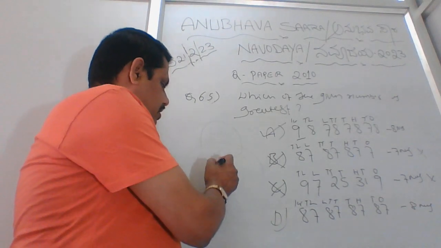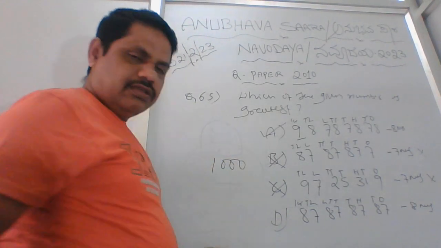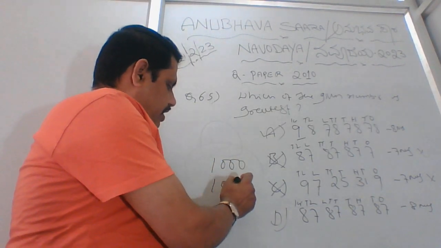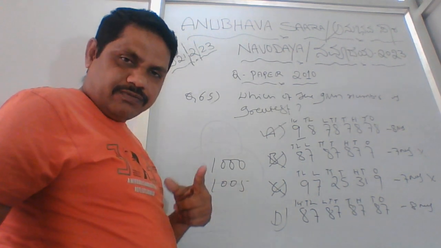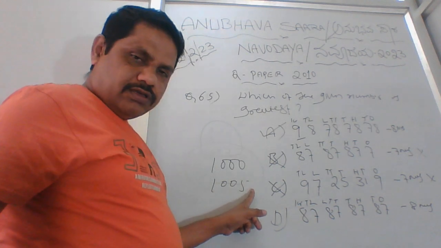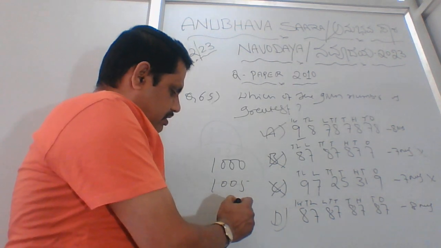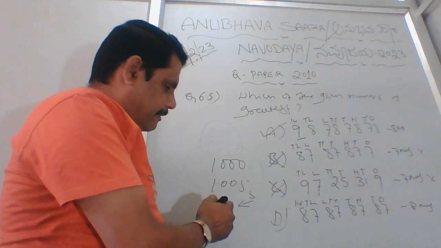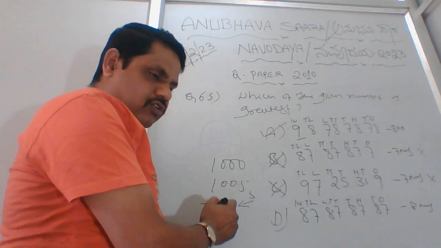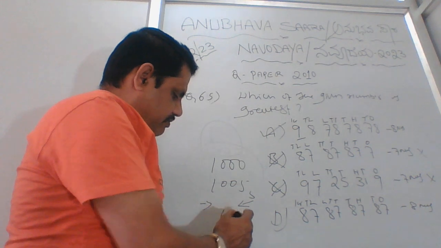It's very simple. If you write 1000, or if you write 1005, you cannot start from here, because it's just 5. From left to right, if you start, it is just 5.